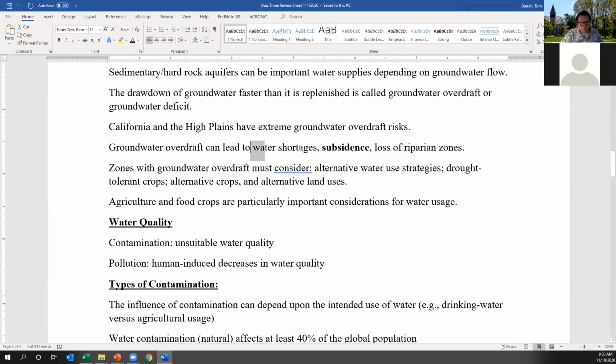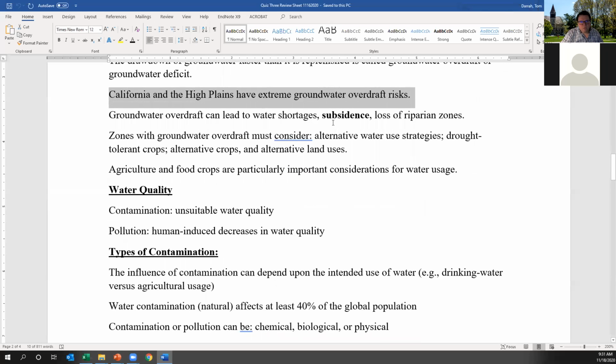The water shortages can be acute when that overdraft occurs, and most importantly, this can lead to major episodes of subsidence. When that water is gone, that space can be lost by grains compacting themselves. We talked about California, much of the Southwest, and the High Plains. They have extreme groundwater overdraft risks in many years. There's a net loss of water, and particularly in California and the High Plains, there are major concerns about subsidence. We've already seen loss of riparian zones and water shortages.